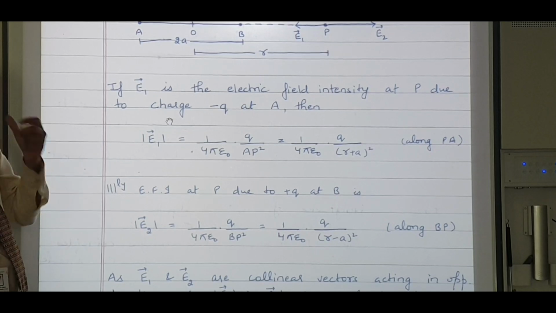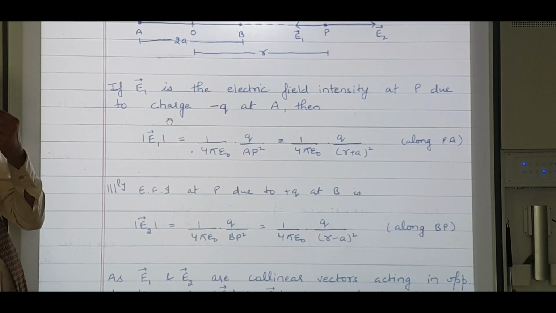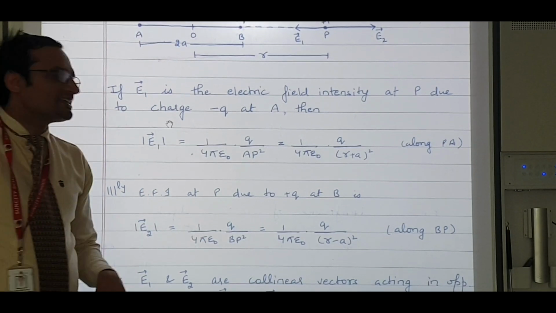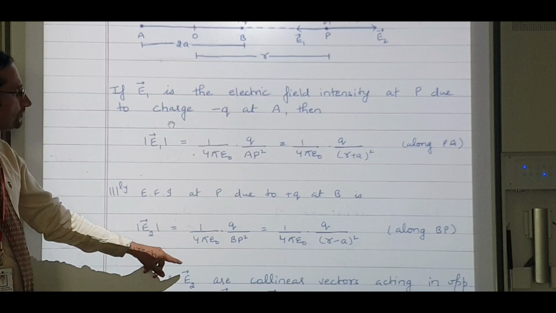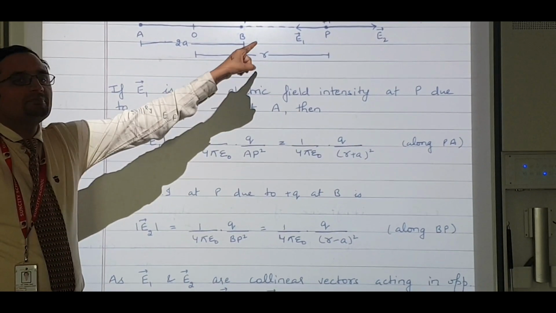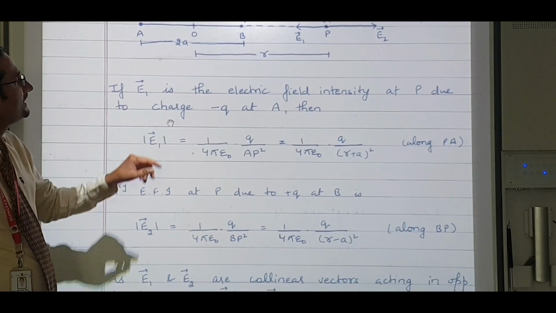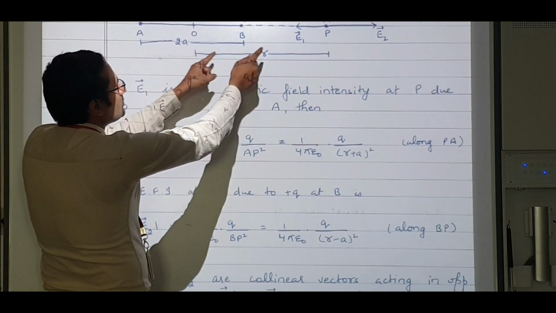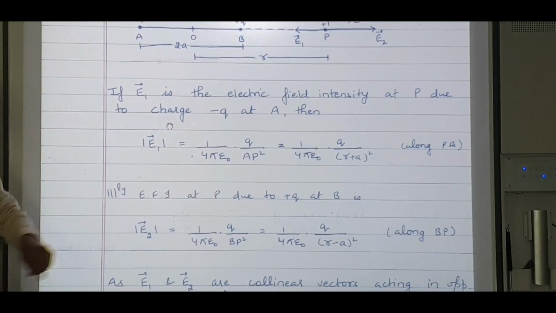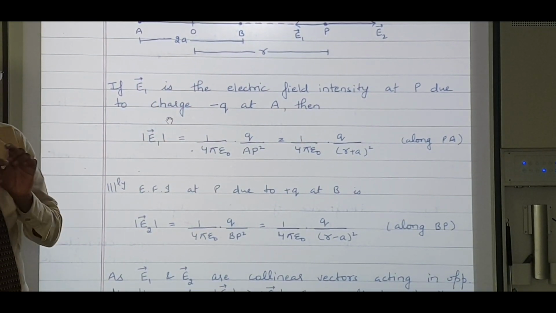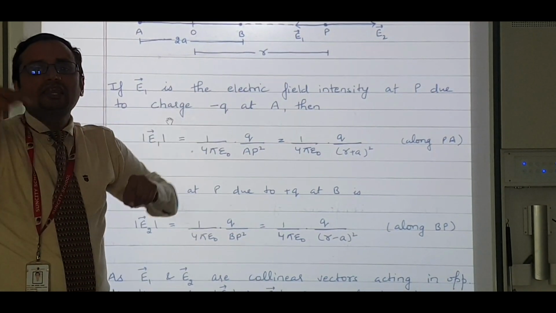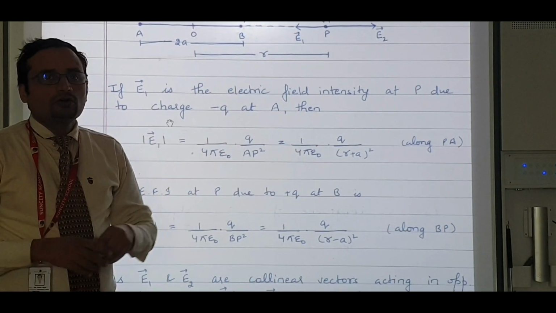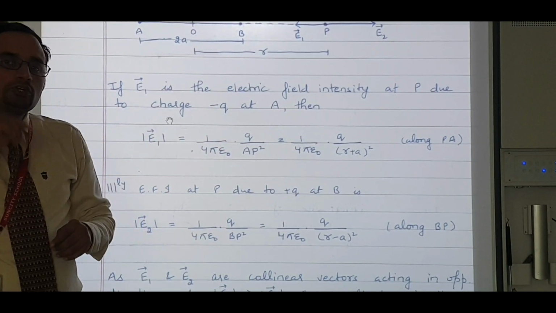Done? I want to find out the electric field intensity for B also, that is plus Q, that I am naming as E2. So E2 will be 1 by 4 pi epsilon naught Q by BP square, again thinking this is R, this is A. So it has to be R minus A whole square, and positive charges repel each other, so it will be towards BP.